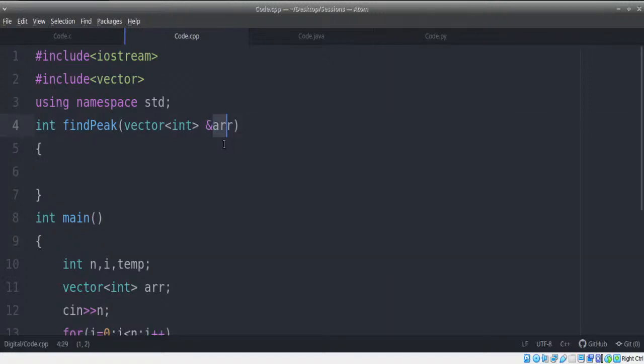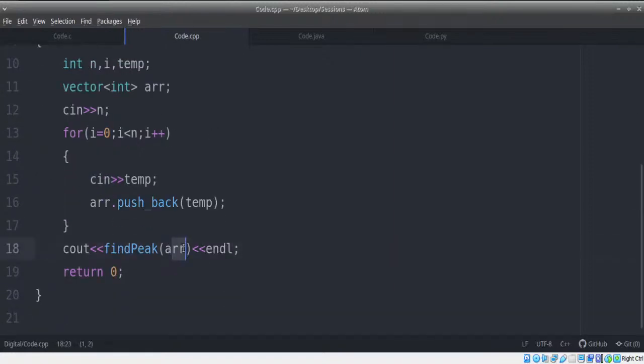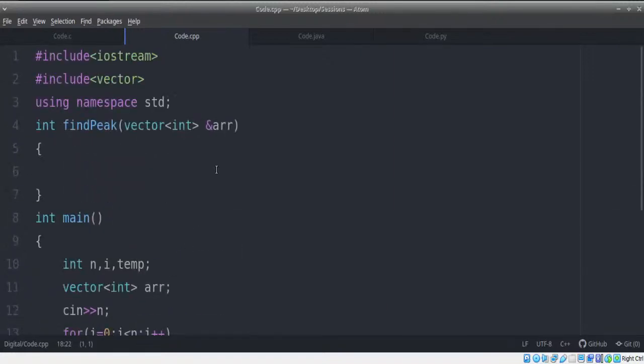it is not exactly the base address. A reference variable is just like an alias name. It points to the same array. It's just a different name. You can change the name here if you want. But a reference variable is just another variable name which points to the same previous value. That's it.